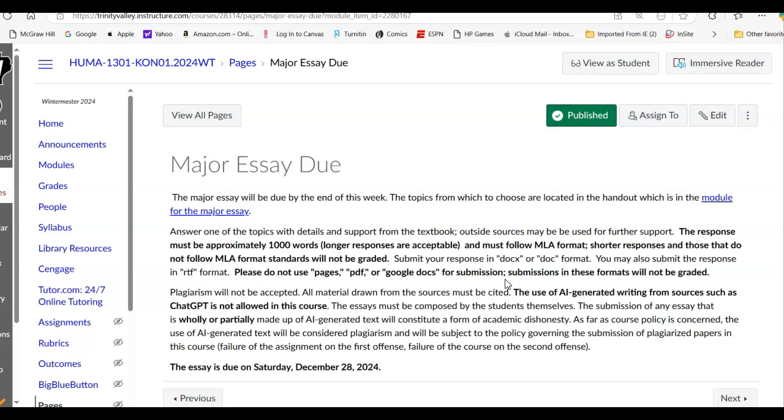And again, just recognize that you're supposed to be following MLA format, and I'll go over that in just a moment. This is due at the end of this week, Saturday. It stays available until Sunday. So please keep that in mind.